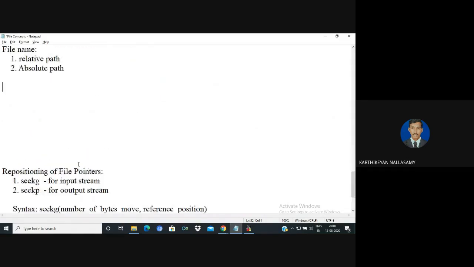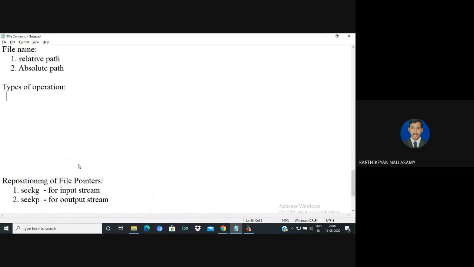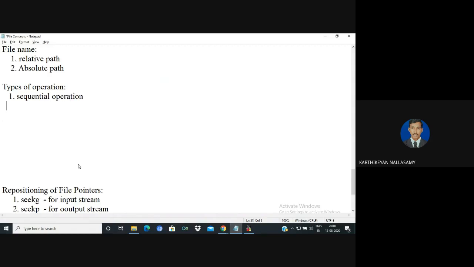We know that there are two types of operations possible. One is sequential access, reading every character once, that is the reading of the content of the file, and the second one is called random access.